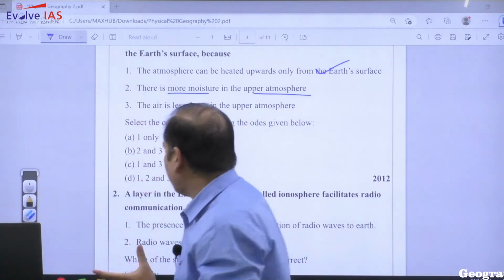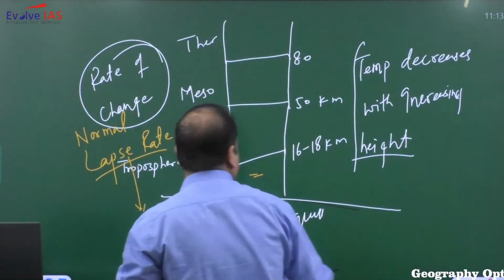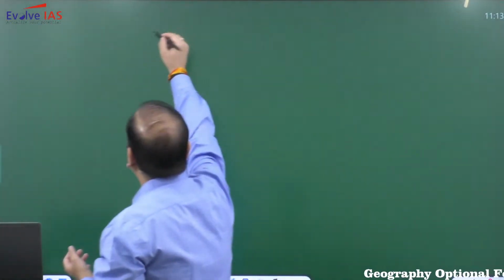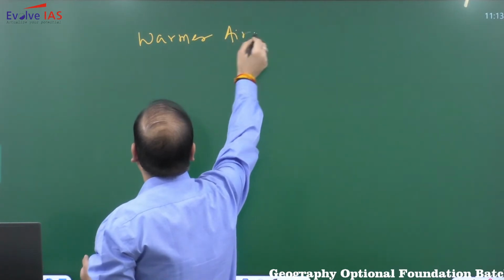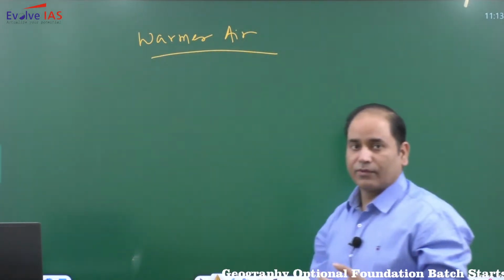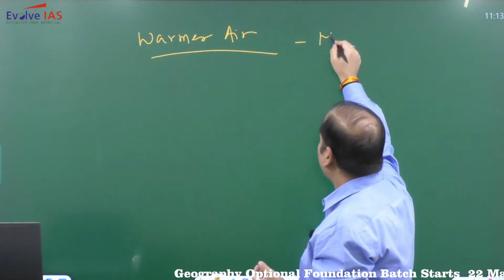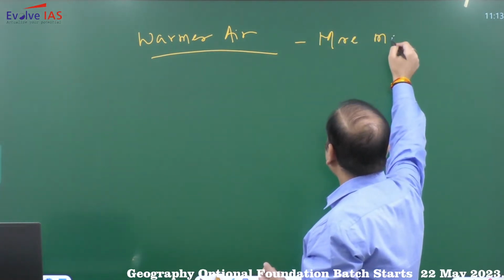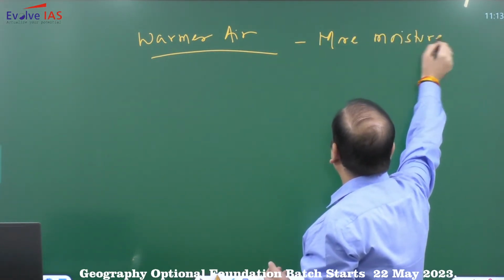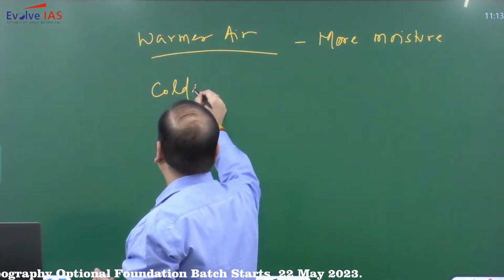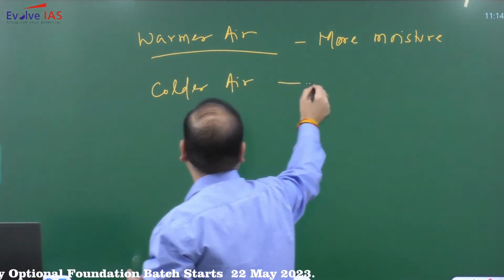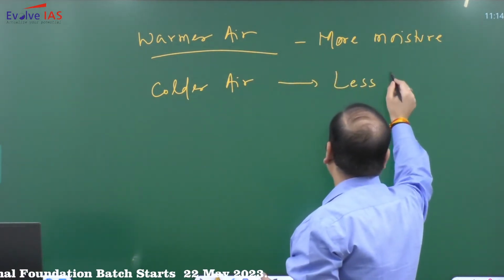So in simple language, the higher the temperature, or the warmer the air, it will hold more moisture. So warmer air will hold more moisture, and the cooler air will have less moisture.